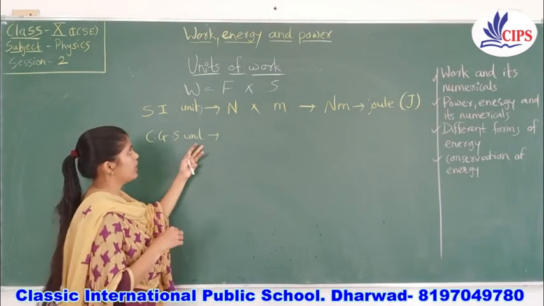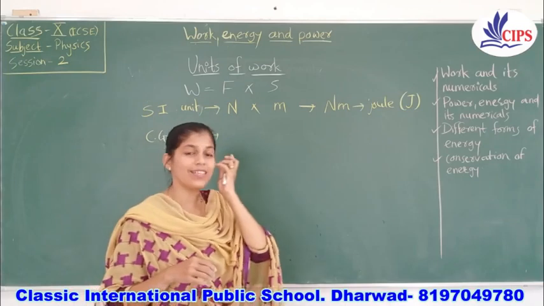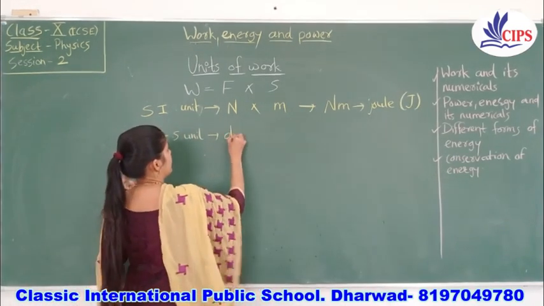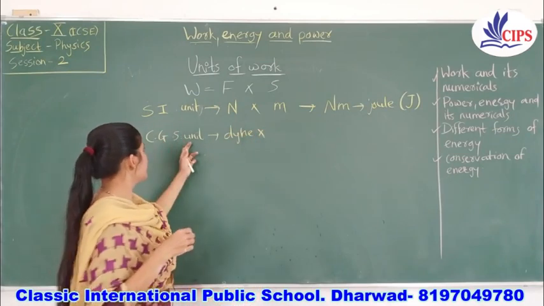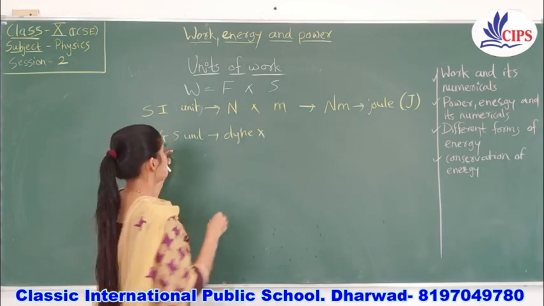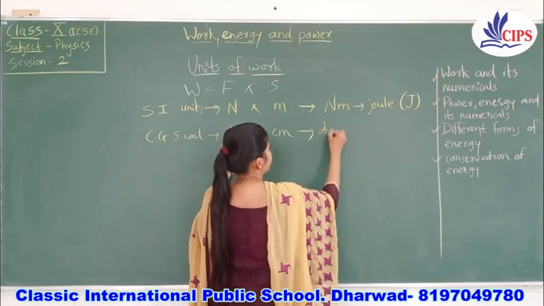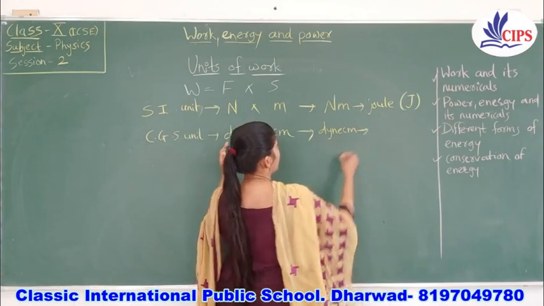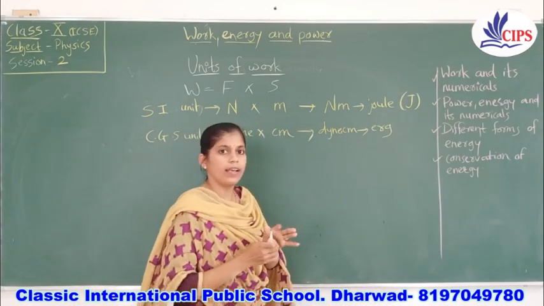In the CGS unit, the same. What is the CGS unit for force? It is dyne. And what is the CGS unit for displacement or length? It is centimeter. So it is dyne centimeter. Only one word for that. It is erg. You should write like this only. It is erg.